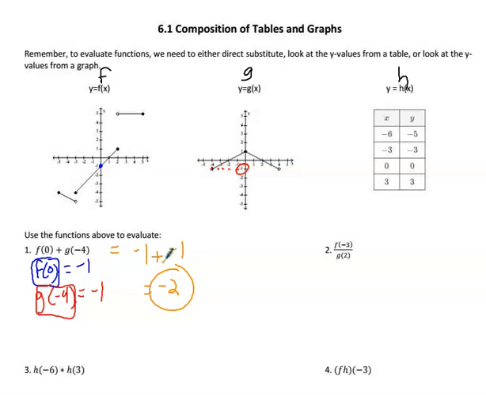Number 2 wants us to take f of -3. So we go back to the f graph, and we go to -3, and we go down, and that y value is -4. So that's -4 for the numerator. G of 2 means we go to the g graph, we go over to 2, and we don't have to go up or down any. That's 0. So -4 divided by 0, we're not allowed to divide by 0 in math. That's undefined. Any other number would be able to get it, but you can't divide by 0, so number 2 is undefined.